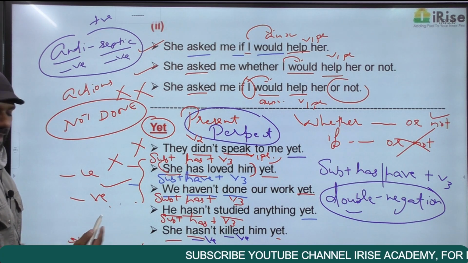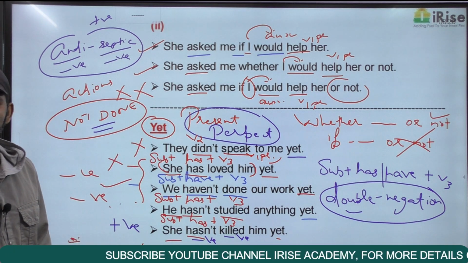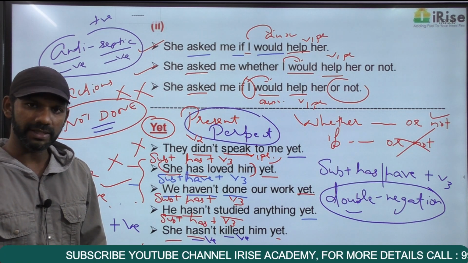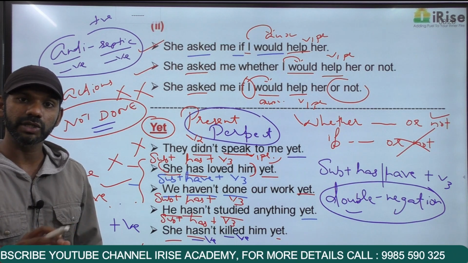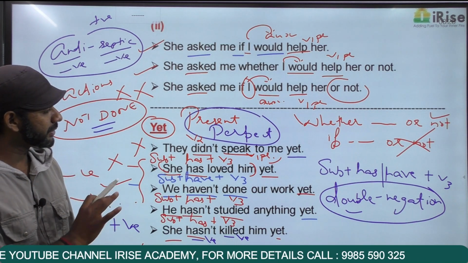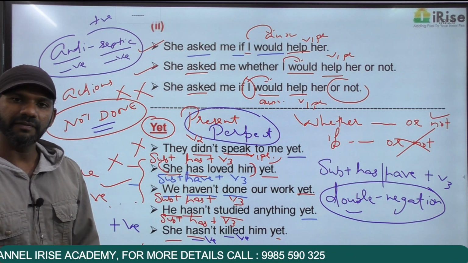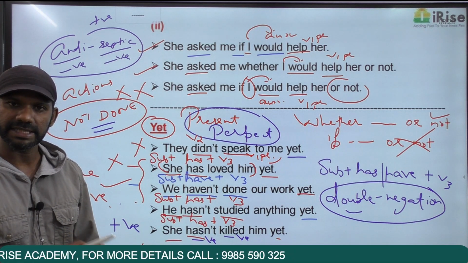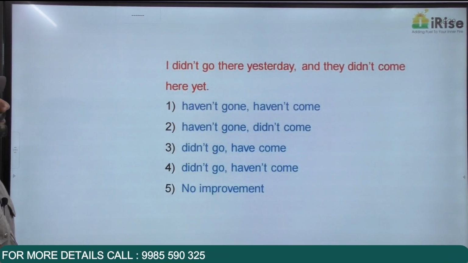Now here, as I told you, yet is for actions that are not done. It can be a negative action or a positive action. If it is a negative action or a positive action, that action should not be done. So this is the rule regarding the usage of yet. It comes in present perfect and we can use yet for an action that is not done. Clear? Come to the next one.